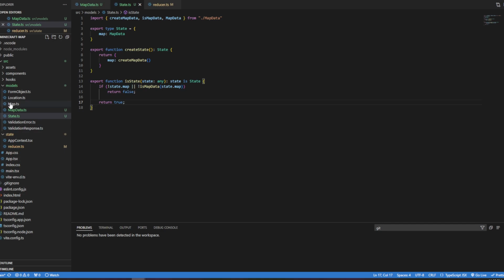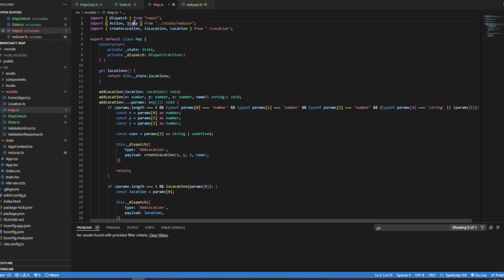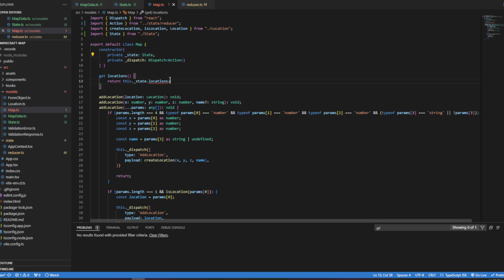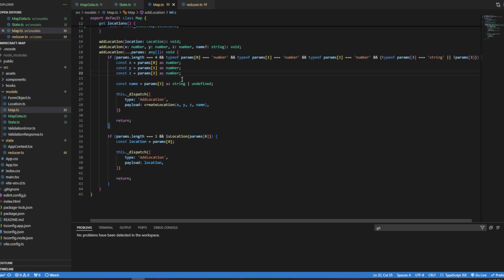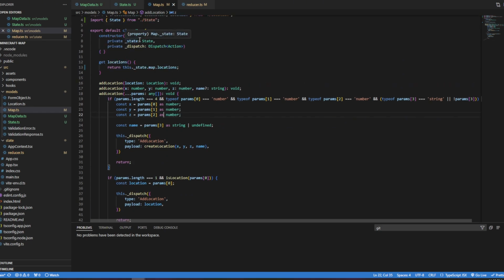And so I'm going to show you this. What I'm going to create is an object very much like map. And it's going to be in its own thing, so I'm going to pull this in from its own file. I'm going to leave action in the reducer because action is very tightly coupled with the reducer, unlike state, which is kind of separate from the reducer. And so we have map.locations instead of that. There's got to be a lot of problems, but I don't see any, so we'll find them as we find them, I suppose. Yeah, we fixed the reducer, so the reducer is right. I think the only other thing that was accessing our state was the map here.